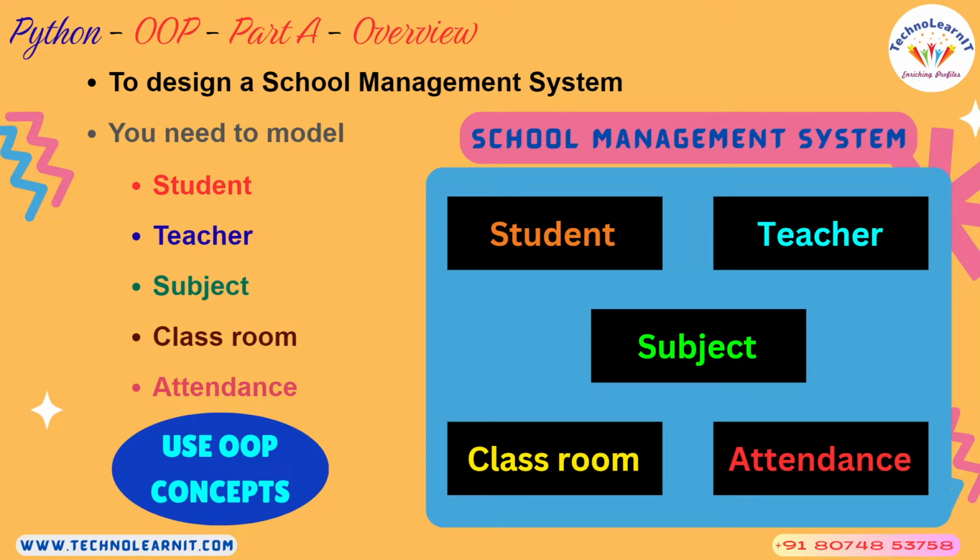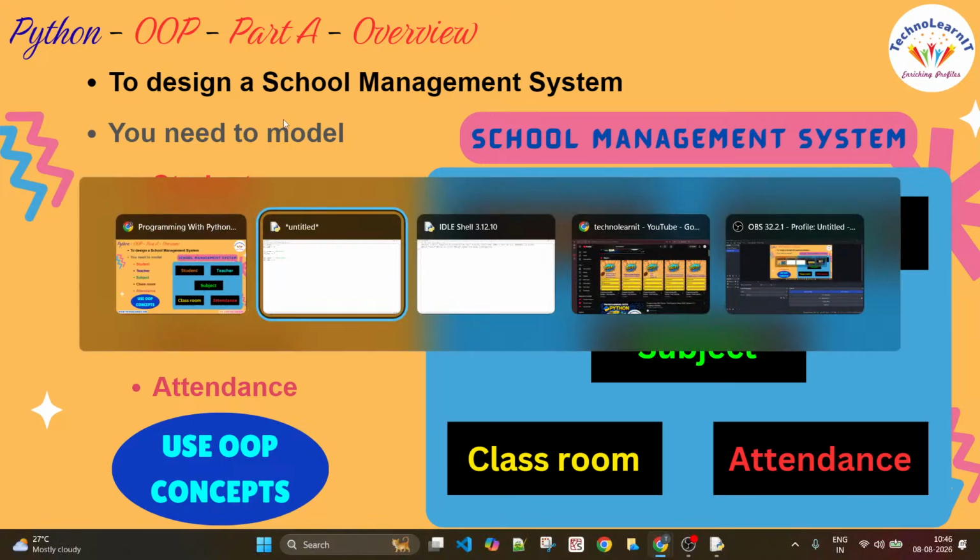Practically, that's not possible, and it doesn't even allow us to develop such big systems. That is where object oriented concepts come into the picture. There are many object oriented concepts that we need to learn, and that is the objective of this session.